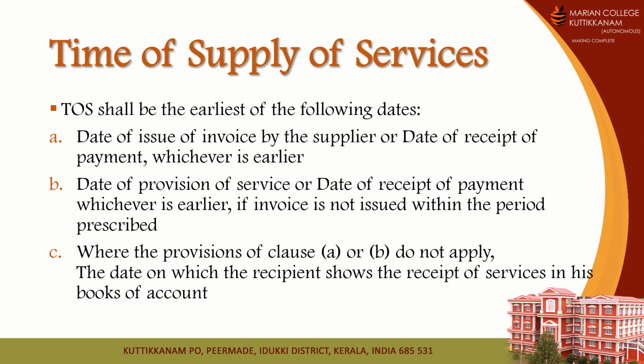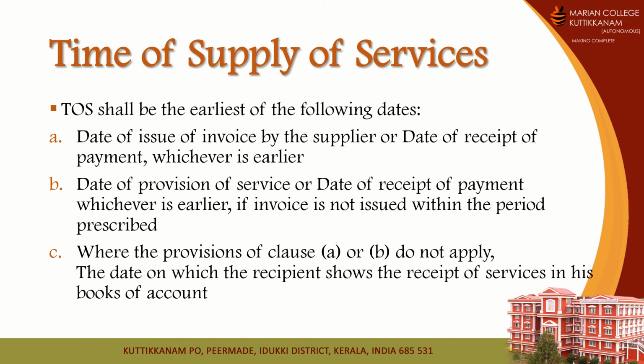So if the provisions in point A and point B do not apply, that means in other cases, what will be the determination? The determination will be the date on which the recipient shows the receipt of services in his books of account.